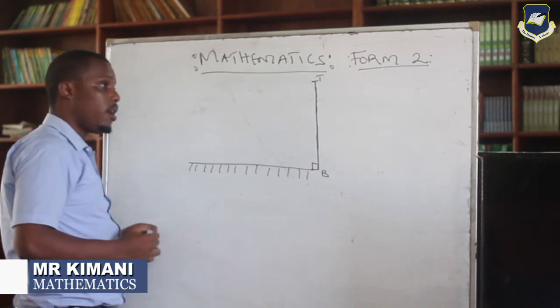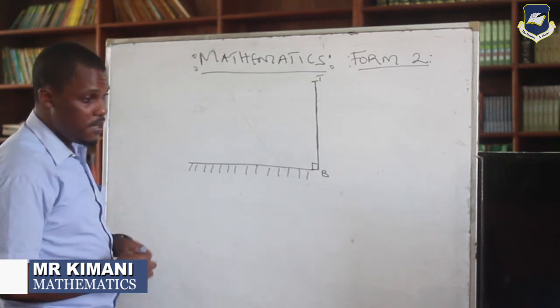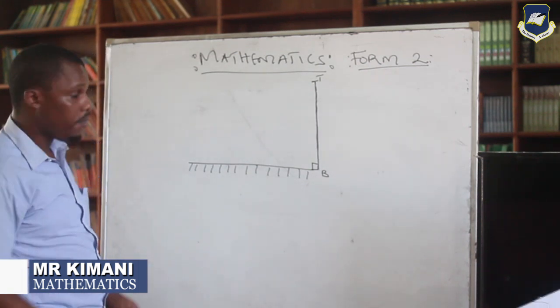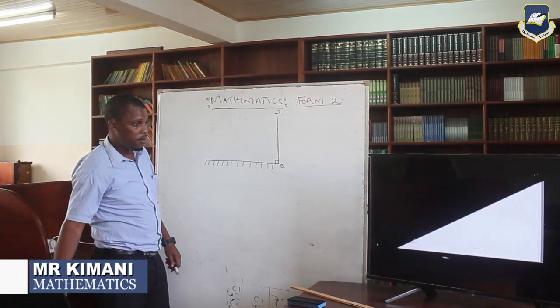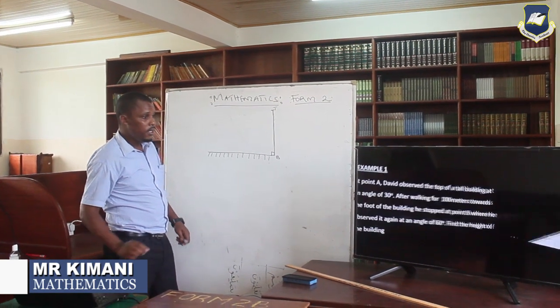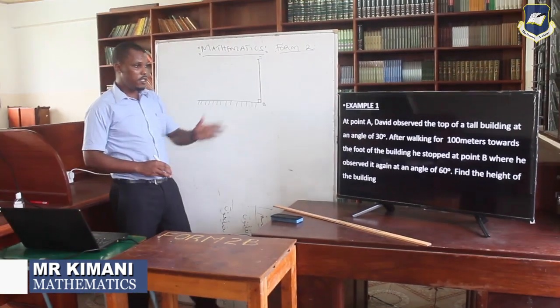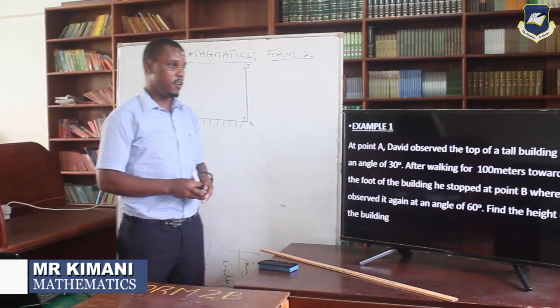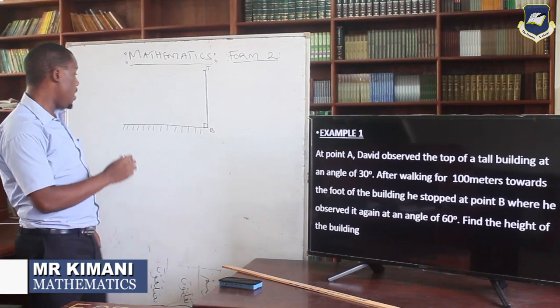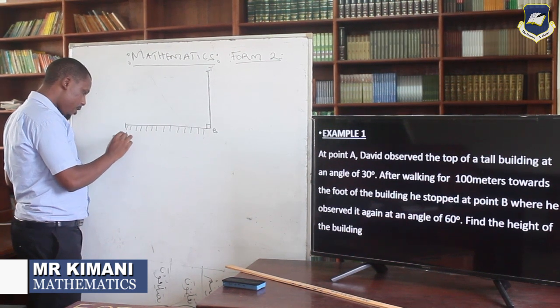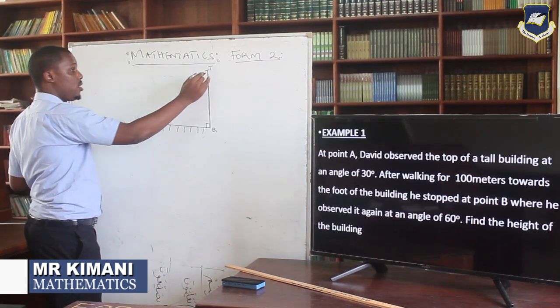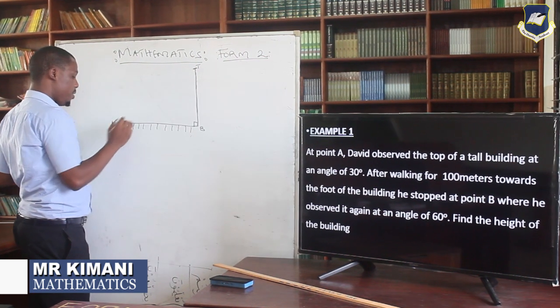Then this person, who is known as David, he is observing, if I take you back to the question there. So we are told that at point A, David observed the top of the building. So let's assume here is where we have our A. So at this point A, David observed the top of the building. So this is the top of the building here. And then you have at point A.